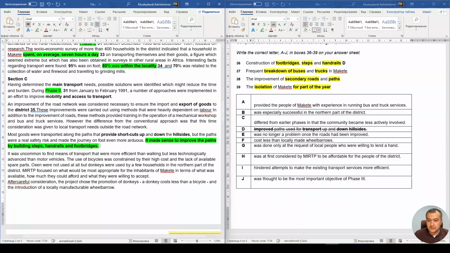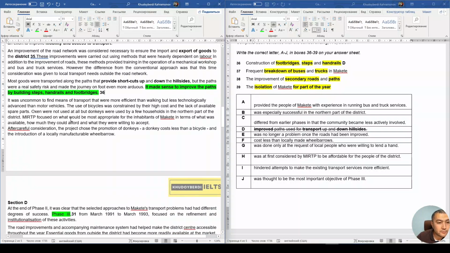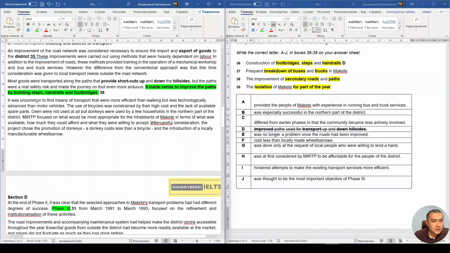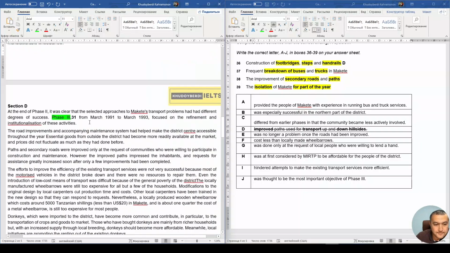And let's write down 36 here. And frequent breakdown of buses and trucks in Makete. So breakdown, technically not working, it means, right? Uncommon fund transport that were efficient and working but less technologically advanced. Breakdown, so do we have such word?